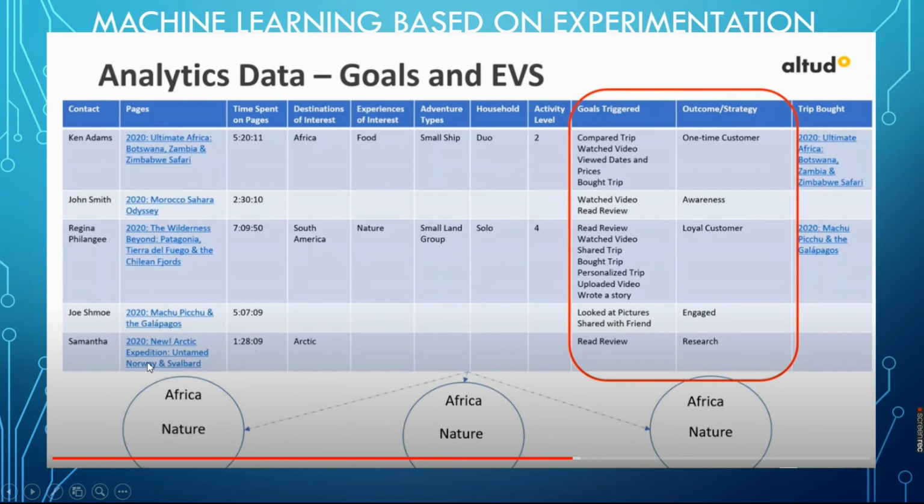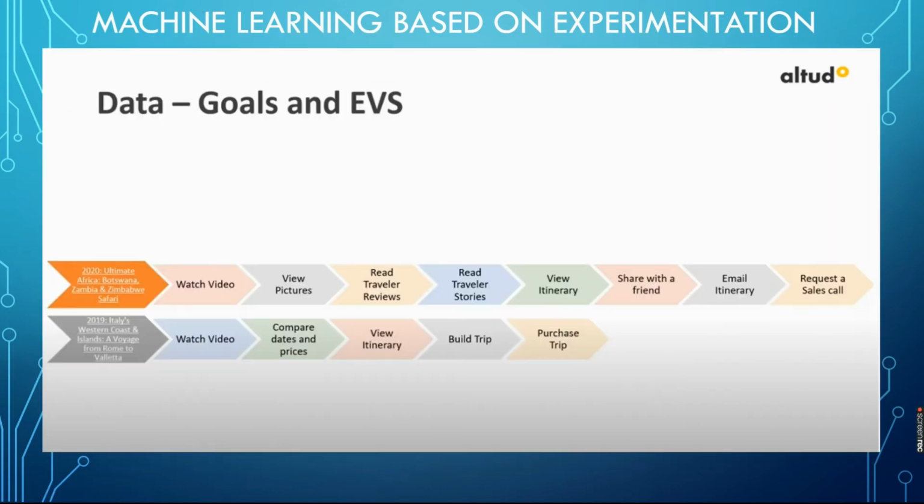Based on that, we are categorizing as Africa nature, and we can categorize the other too. What the Italy customer does is just watch the video, compare date and price, and view the itinerary. He is doing this repetitively, and then a trip purchase, he is purchasing a trip.